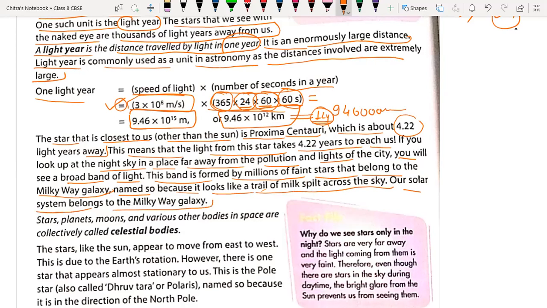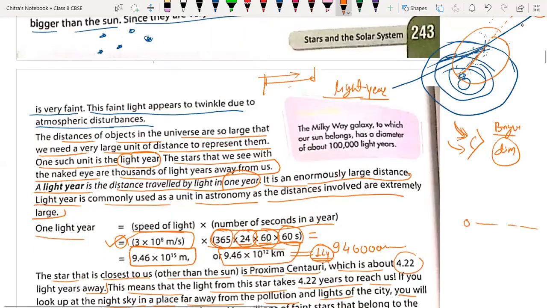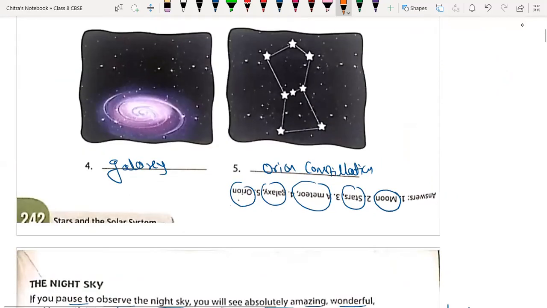Our solar system belongs to the Milky Way galaxy. Star, planet, moon, Earth, and various other bodies in space are collectively called celestial bodies. Our orbit is in the Milky Way galaxy. We have the sun, all the 8 planets and all the satellites as part of the Milky Way galaxy. That's why we can see many stars. This one is our galaxy.